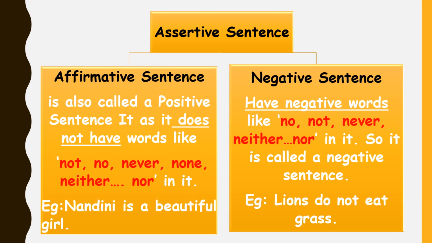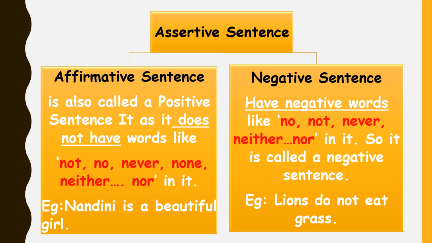An assertive sentence is further divided into two types, affirmative sentence and negative sentence. That means an assertive sentence can be an affirmative or negative sentence. An affirmative sentence always states or declares some facts. It is also called a positive sentence, as it does not contain words like no, not, never, none, neither, nor in it. These are all negative words.